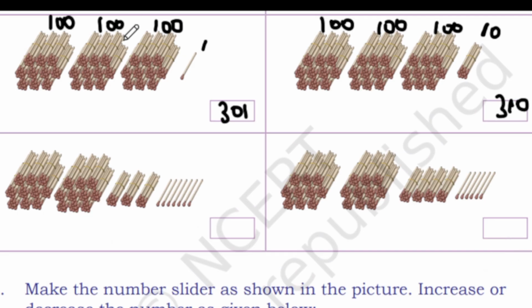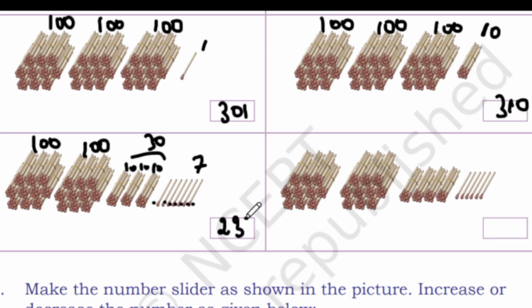Okay. So next we have 100, 100. Okay. So tens we have 3 tens. So this one, and this one. So 10, 10, 10, altogether is 30. So let's count how many sticks are there. 1, 2, 3, 4, 5, 6, 7. So 7 loose sticks are there. So 100 plus 100 is 200. 200 plus 30 is 230. 230 plus 7 is 237.